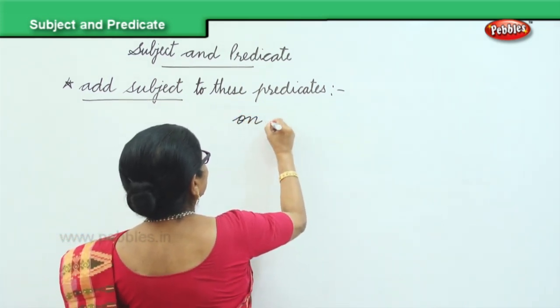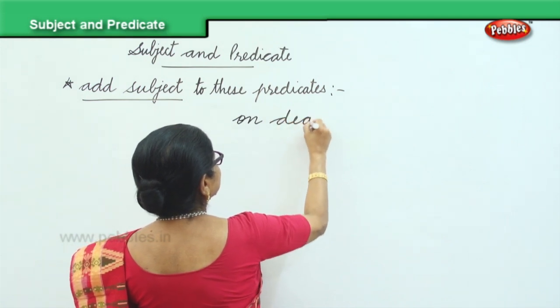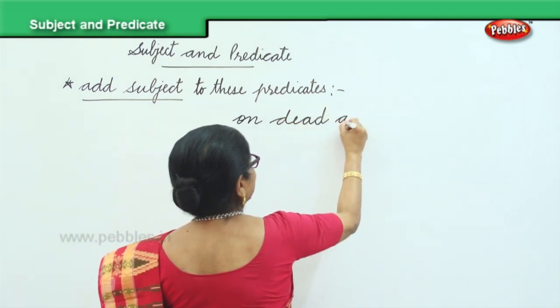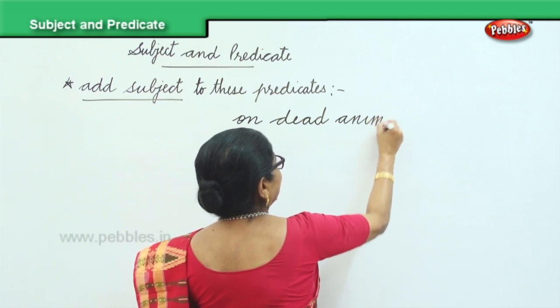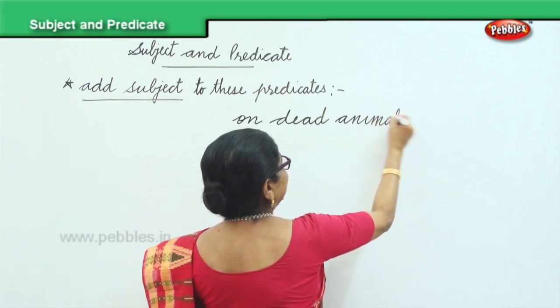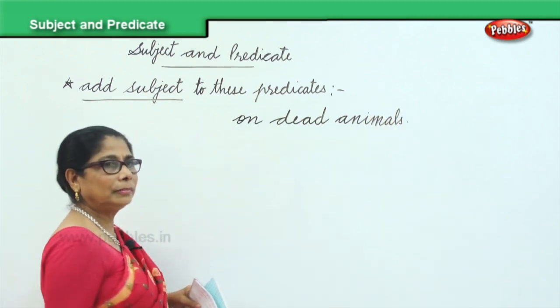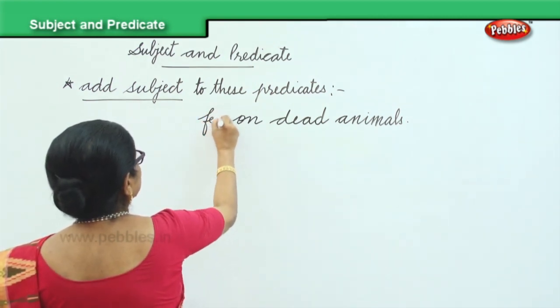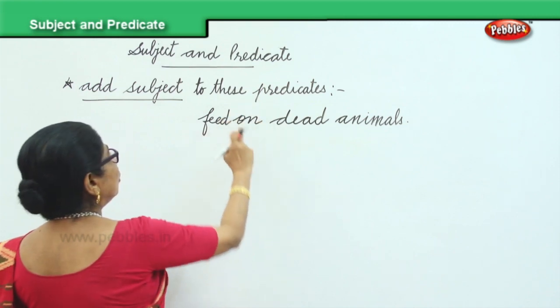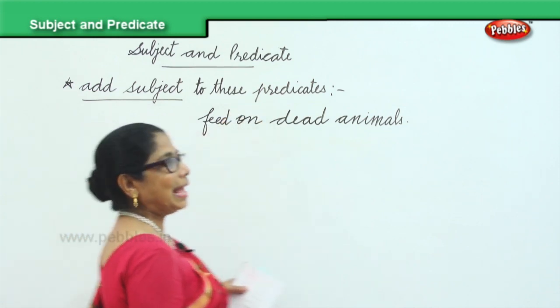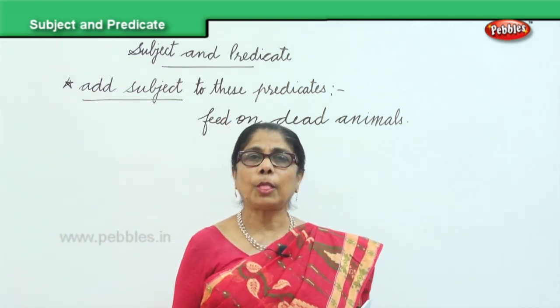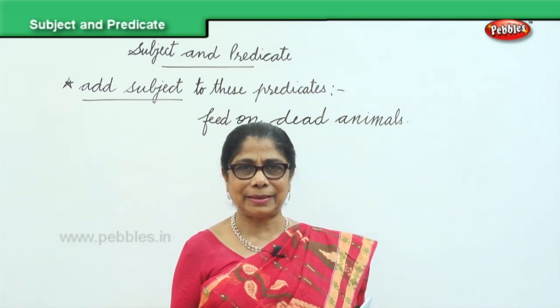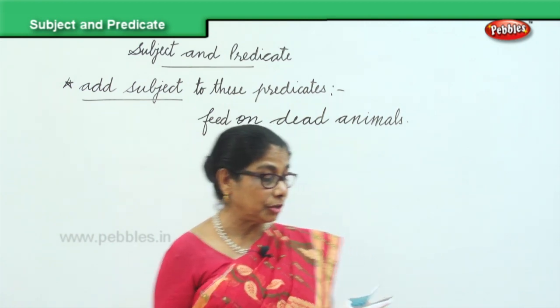On dead animals. I'm giving you the predicate: feed on dead animals. Who feeds on dead animals? Very good. Vultures.